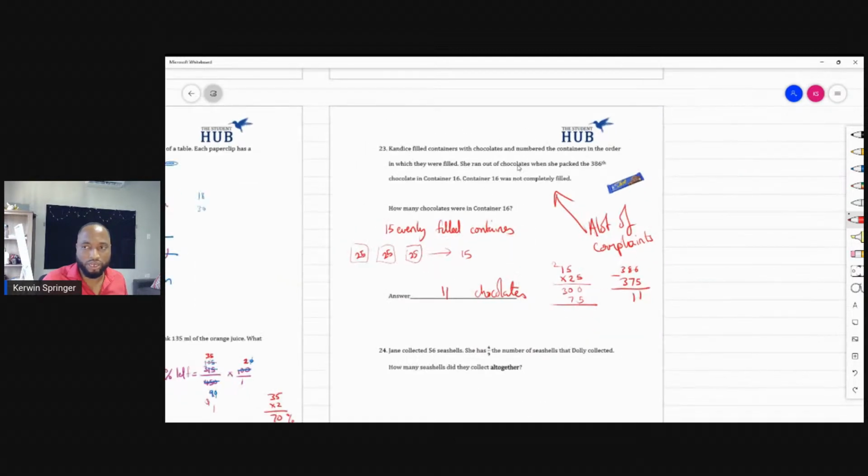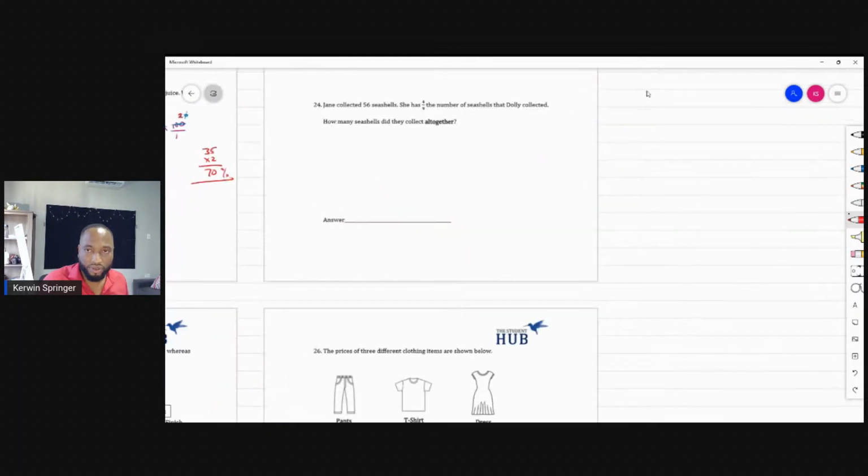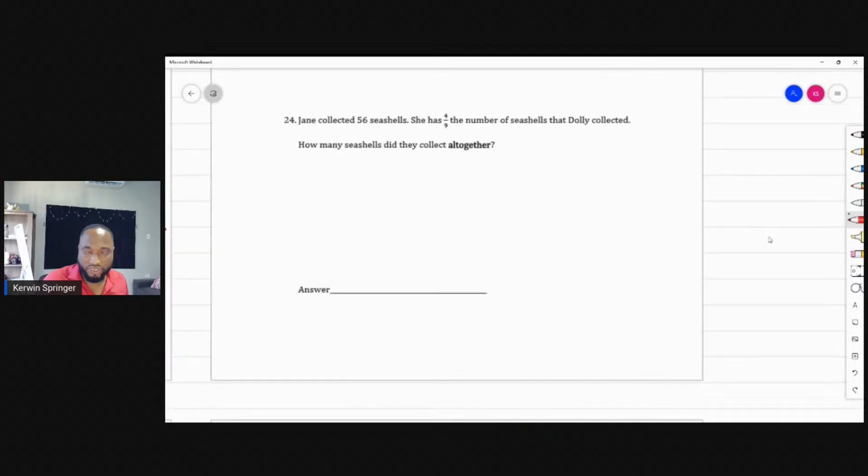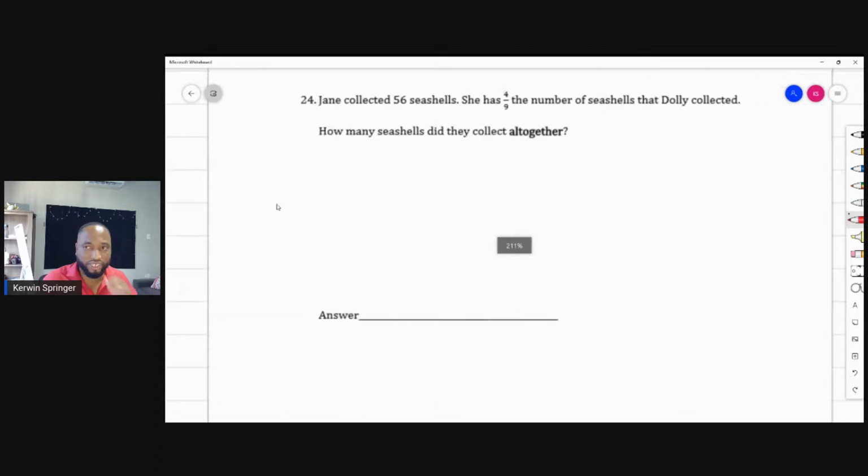So take a look at this question. I don't think they'll bring back a question like this. They could bring back a question like this, but it will be better phrased. Jane collected 56 seashells. She has 4/9 the number of seashells that Dolly collected. How many seashells did they collect all together?